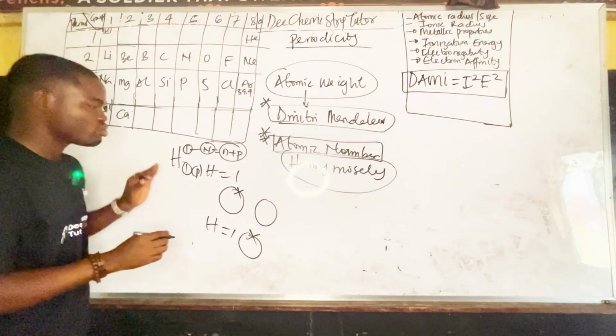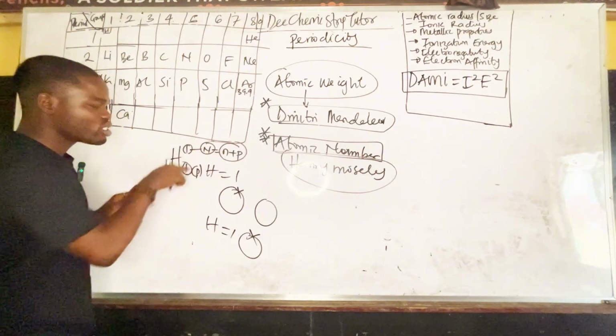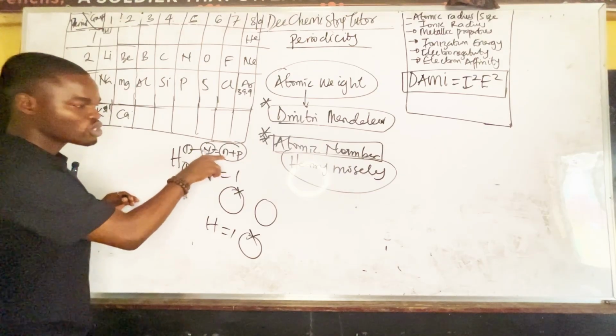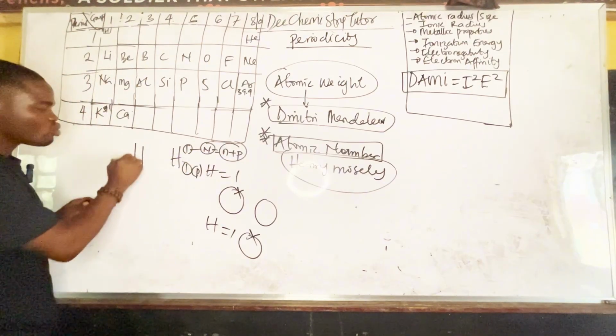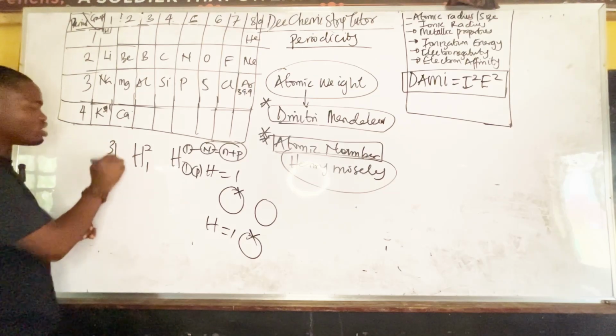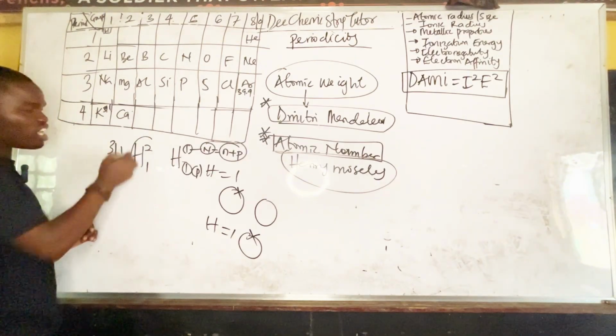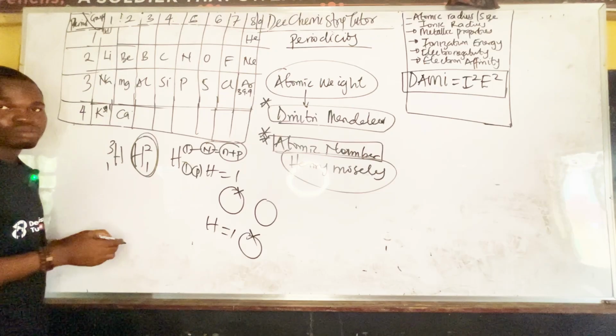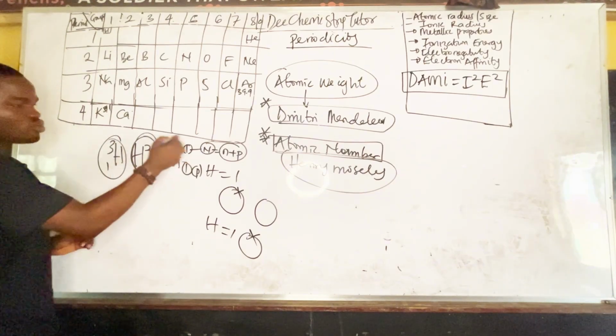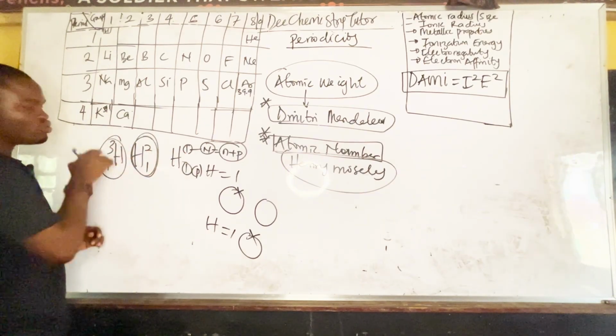Let's just move. That's why the neutron here is what? 0. Because if the number of protons is 1, 1 plus 0 is 1. So we have other isotopes, 2, 1. Then we have 3, 1. This is what they call heavy water. Deuterium. This is tritium. This is protium. Because 1, 2, 3. You have to know that.